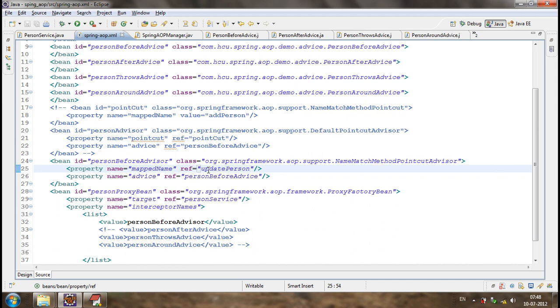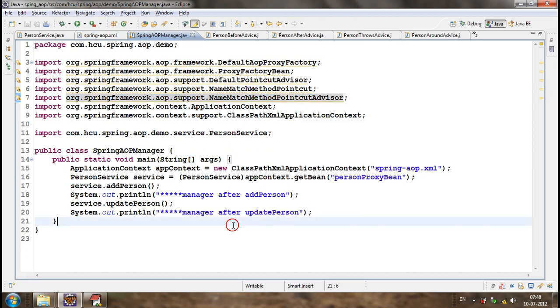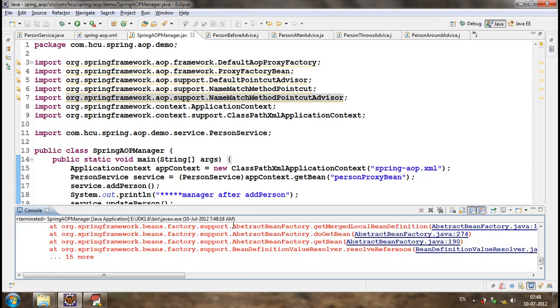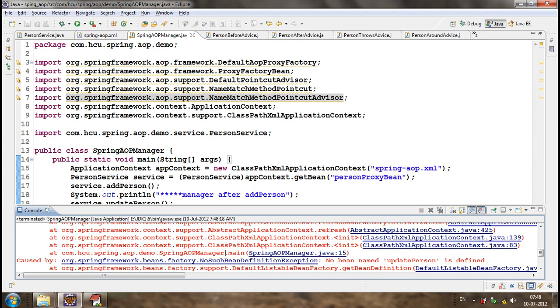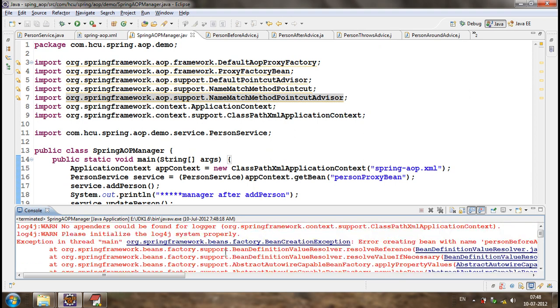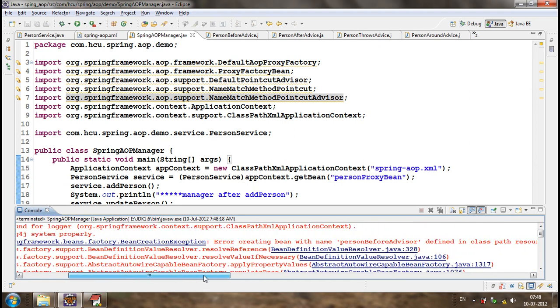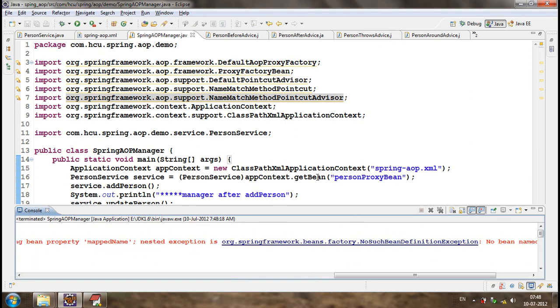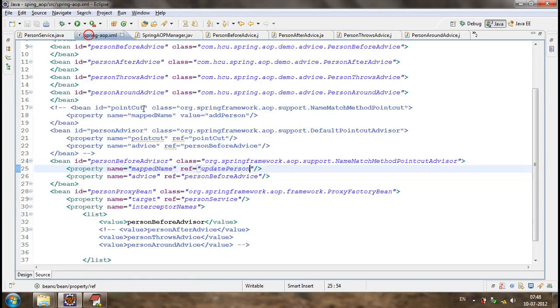Understood? Now let me execute this. Sorry, it's not ref, it is value. Mapped name value equal to the method name. It's not ref, it is value.